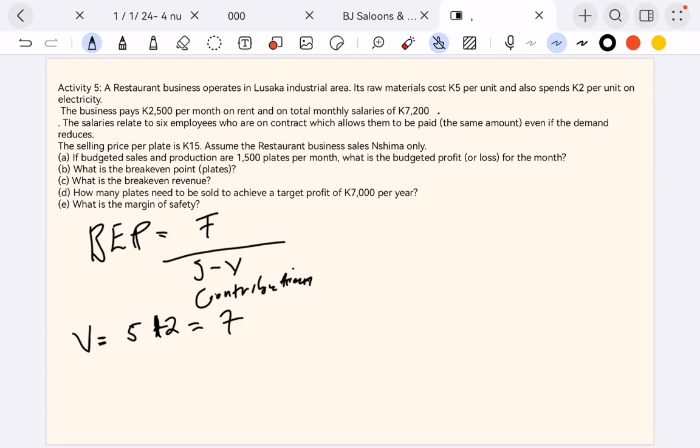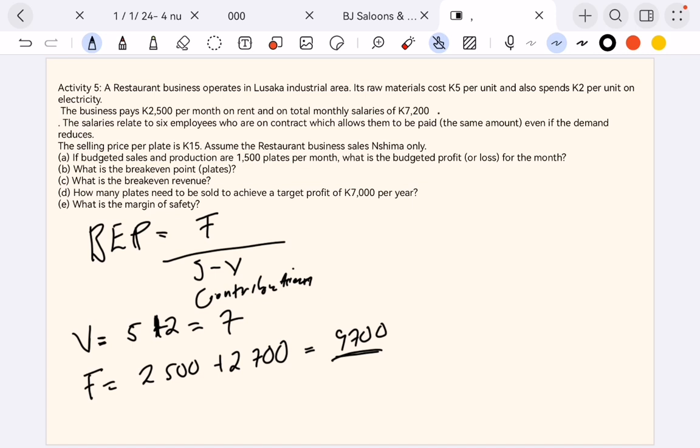The business pays 2,500 per month on rent. That 2,500 per month on rent is a fixed cost. And the total monthly salaries are 7,200. You see, these salaries are paid not per day, but per month, and they relate to 6 employees who are on contract. Even if the demand reduces, these people get this 7,200. So it's another fixed cost. If we add 7,200 plus 2,500, it gives us 9,700. So that is the fixed cost.